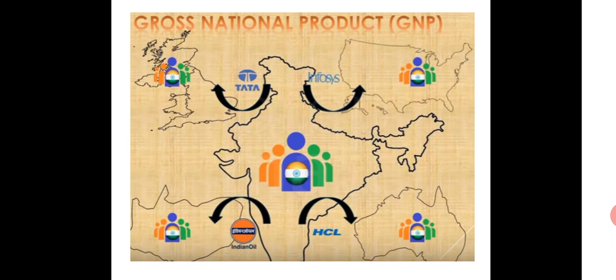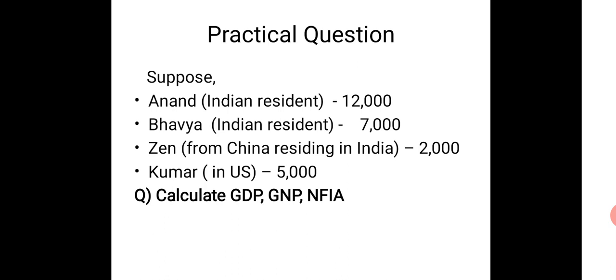Just like I was explaining, all the Indian companies like Tata, Infosys, HCL, Indian Oil, all these are Indian companies. They go out, they have their offices over there, they send back, and all their incomes are also considered as GNP. Right? I think we have already discussed all these things when it came to the difference between domestic and national. So to convert domestic to national, we need to add net factor income from abroad, and we have also discussed in detail what net factor income from abroad is and how to get it.